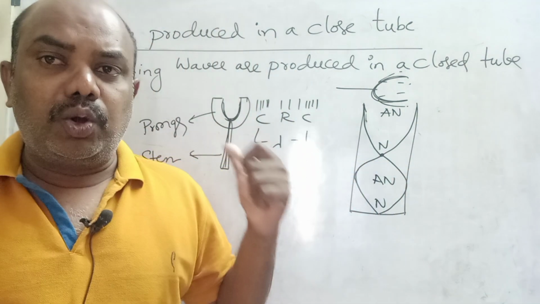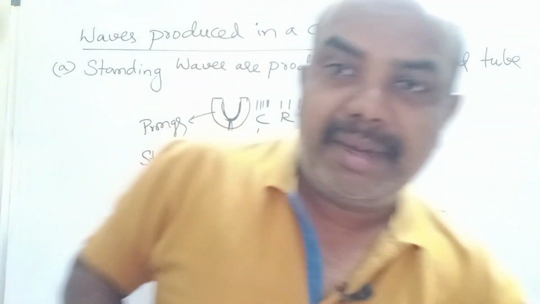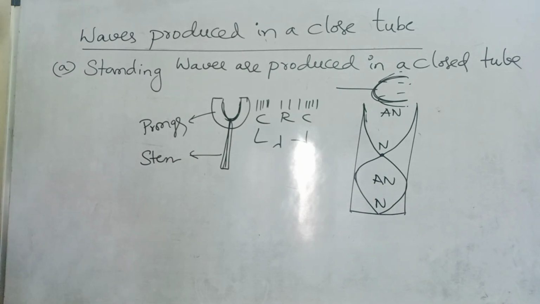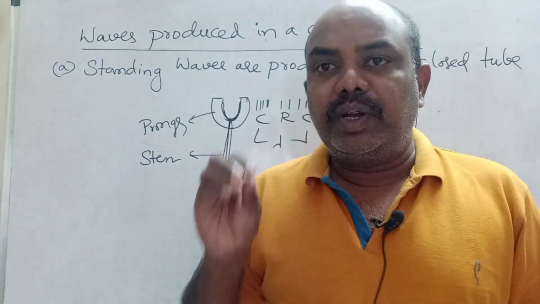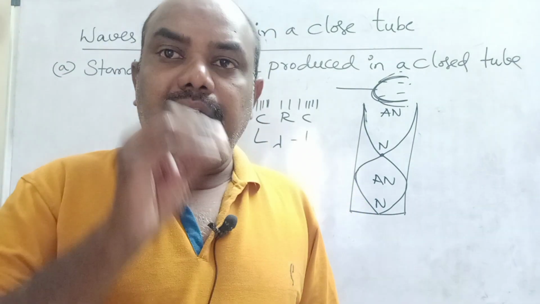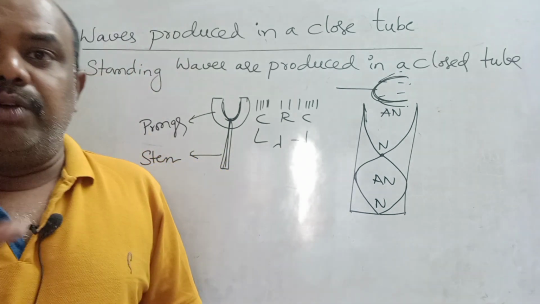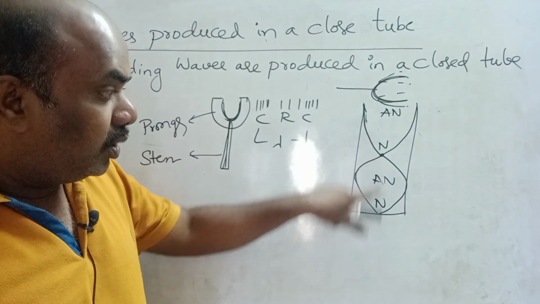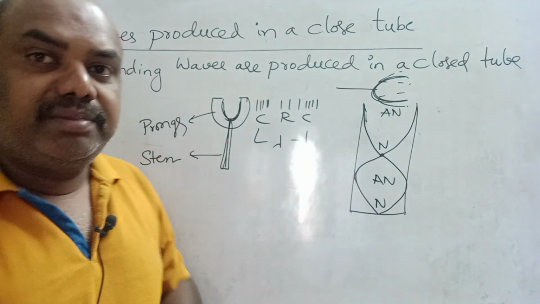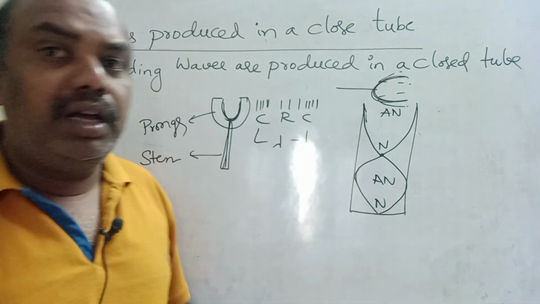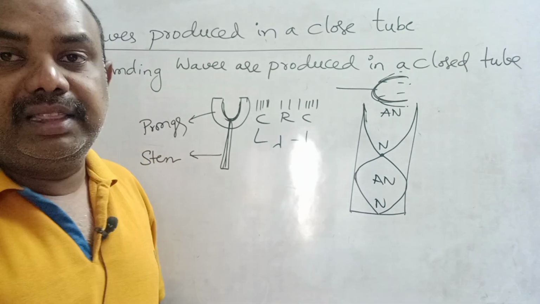Now we will see in a closed tube how the fundamental frequency is formed, how the first harmonic, second harmonic, all these things, we will see in detail. Till now, note down. Once again children, standing waves means two progressive waves with the same frequency and amplitude traveling in opposite directions along the same path. This is called a standing wave. In a standing wave, where particle displacement is minimum is called node, where particle displacement is maximum is called antinode. The distance between two successive nodes or antinodes is lambda by 2, half of the wavelength.